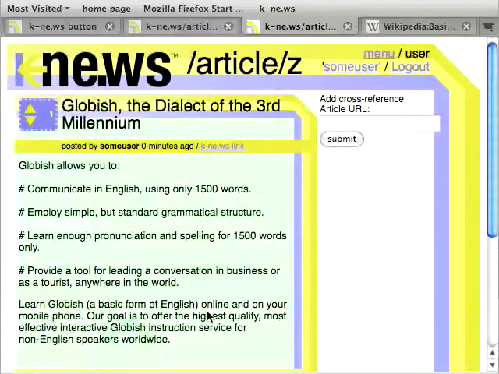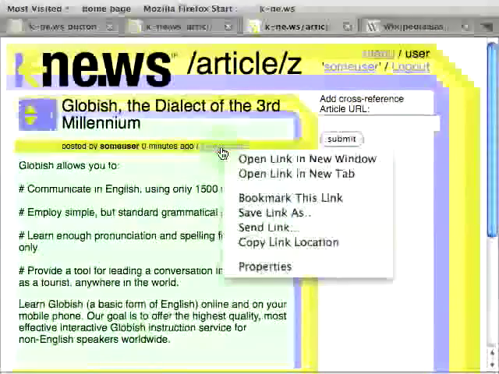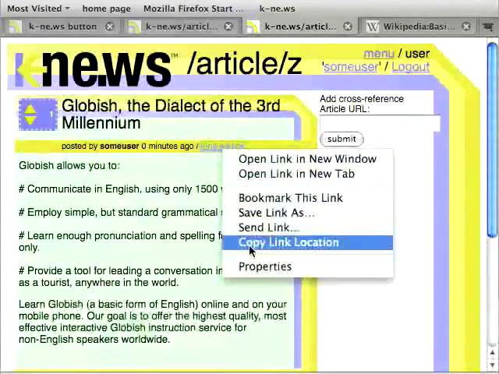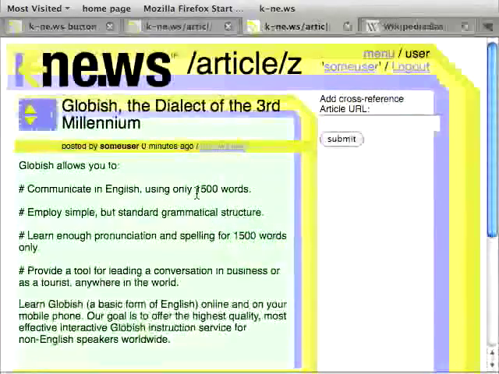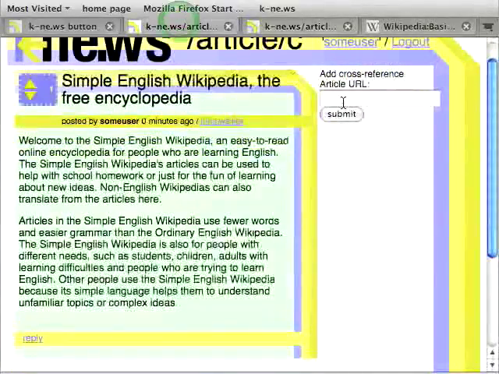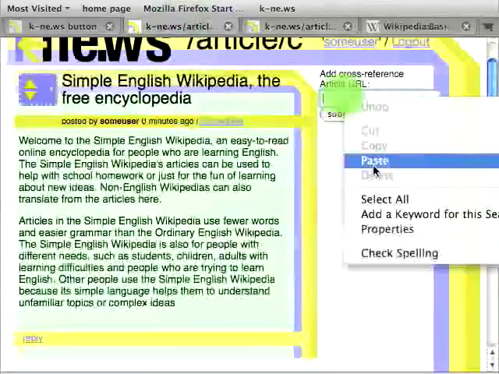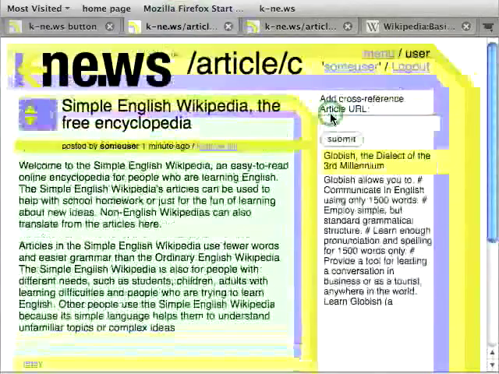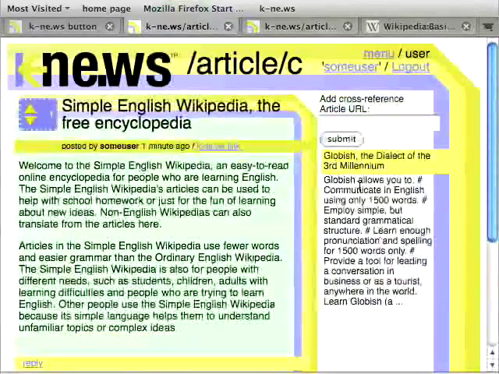Now, I want to cross-reference the article. To do this, I copy the news link. I go to the main article, and I paste it as a cross-reference. Now, the article shows up next to my main article.